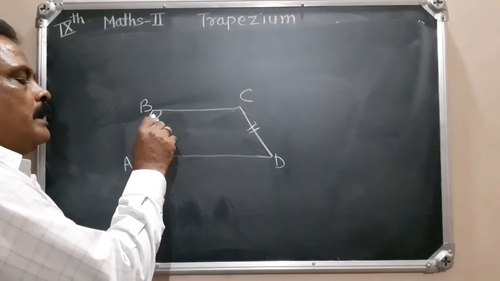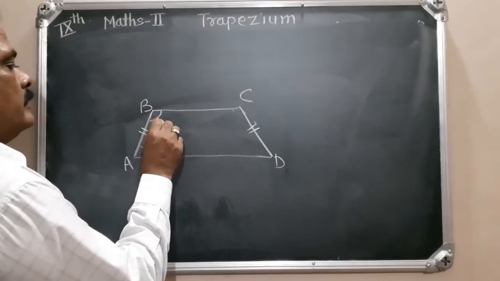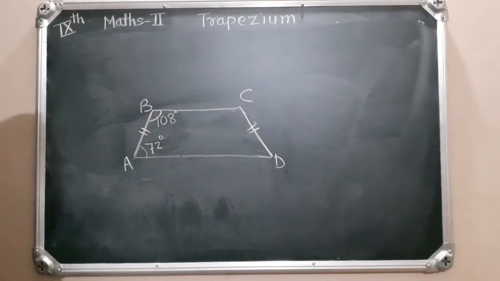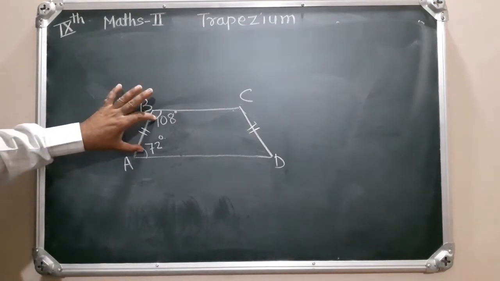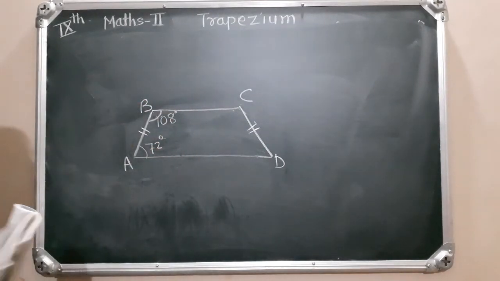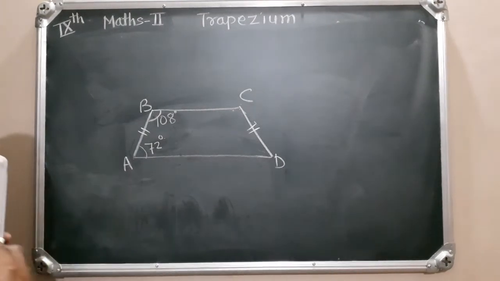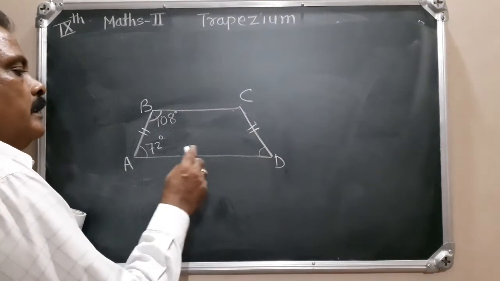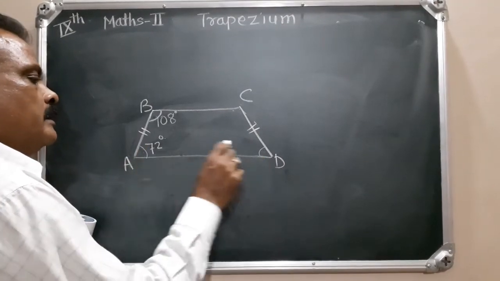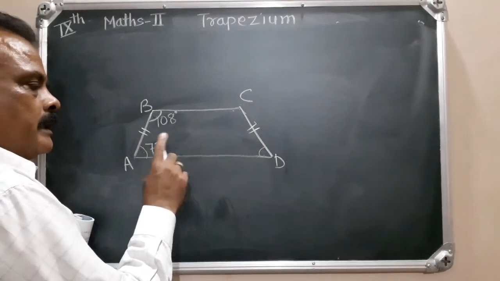What is measure of angle B? If we subtract 72 from 180, we get 108 degree, because these two angles are supplementary, because these two lines are parallel and this is their transversal. Now find the measure of angle D. If this is isosceles trapezium, then these two angles are congruent because the non-parallel sides are congruent.